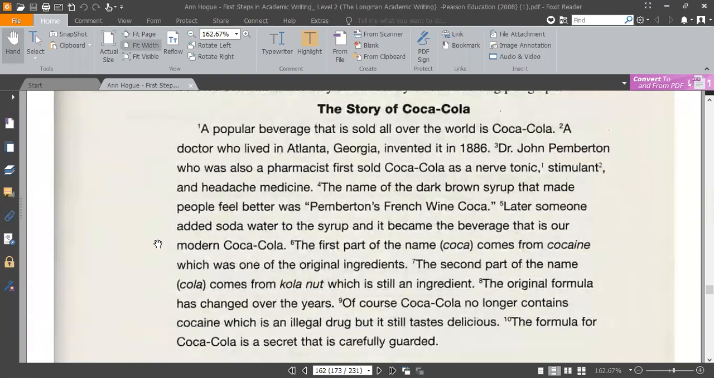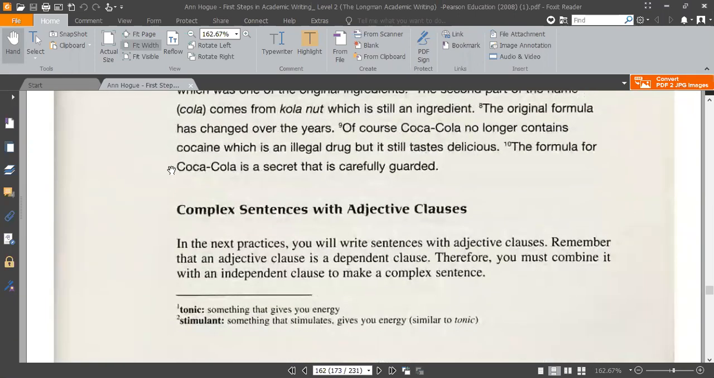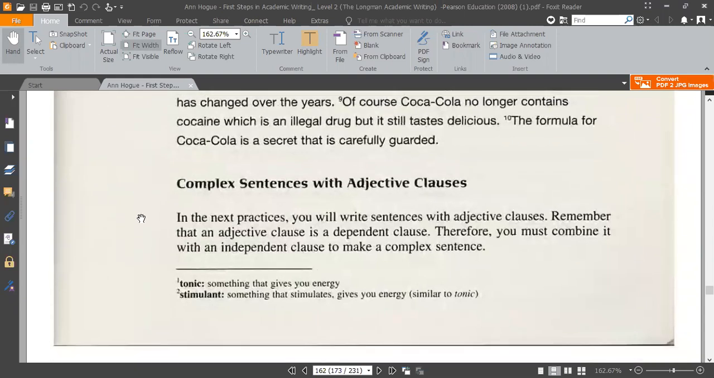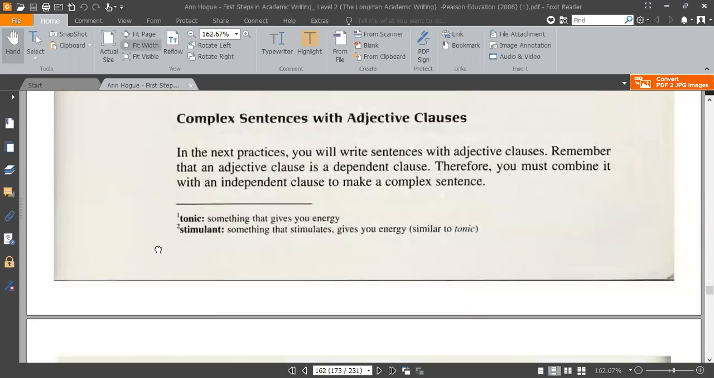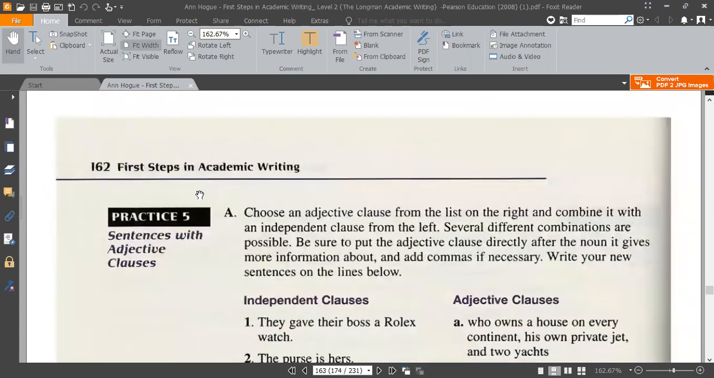That's great. Now, let's study complex sentences with adjective clauses as well. In the next practice you will learn sentences with adjective clauses. Remember that an adjective clause is a dependent clause. Now, what's a dependent clause? A dependent clause is a clause which needs an independent clause to be completed. Is it clear?